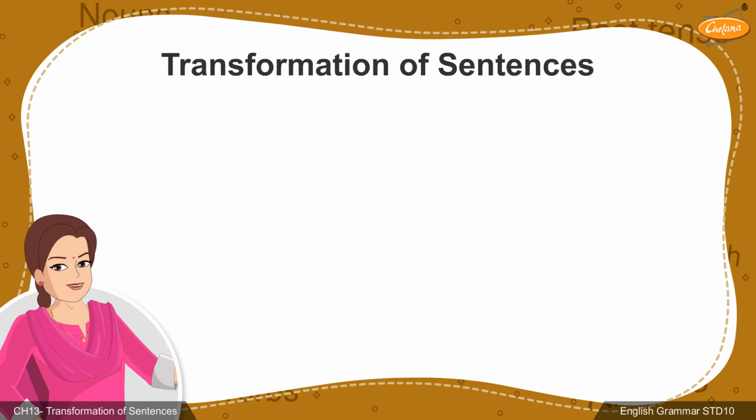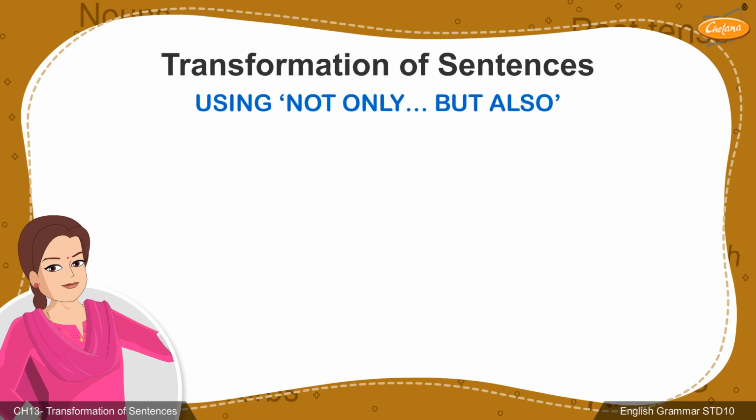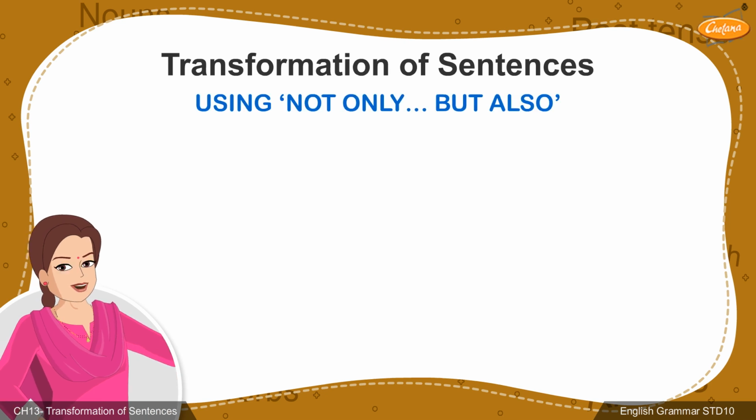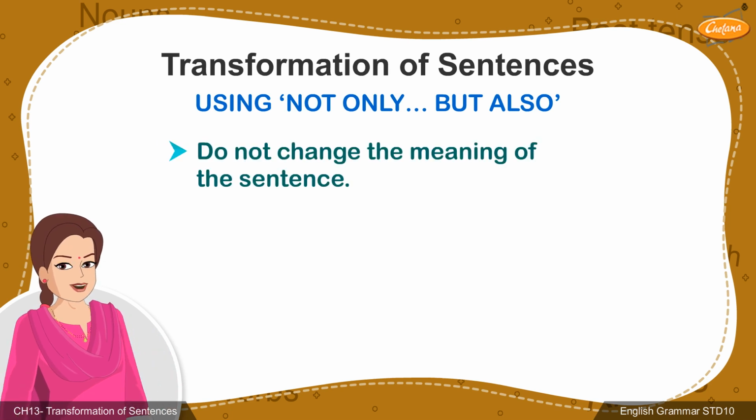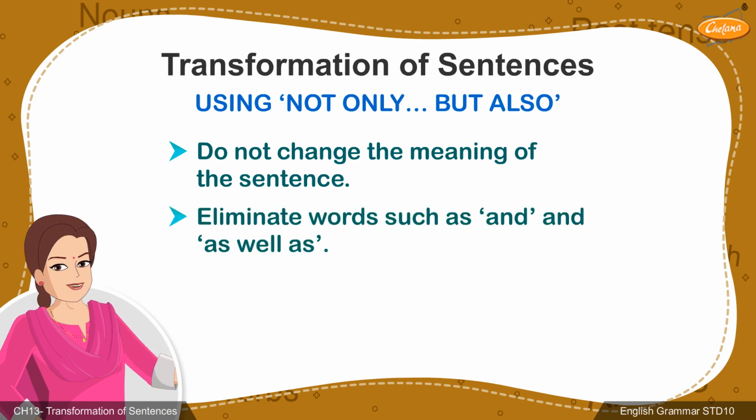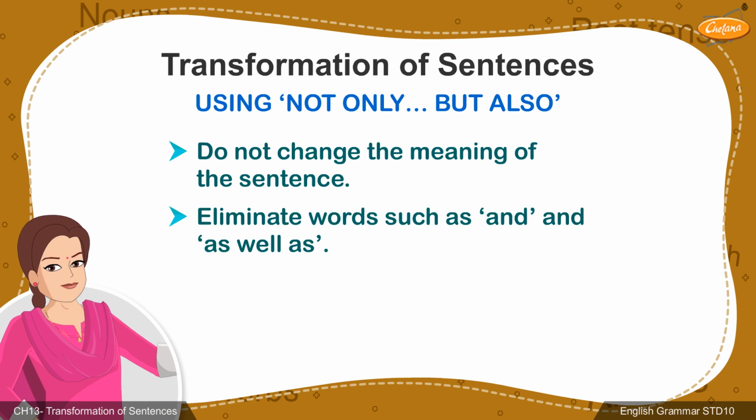The next transformation of sentence involves using another conjunction, not only but also. Firstly, in order to use this conjunction without changing the meaning of the sentence, it is important to eliminate words such as "and" and "as well" in most cases.